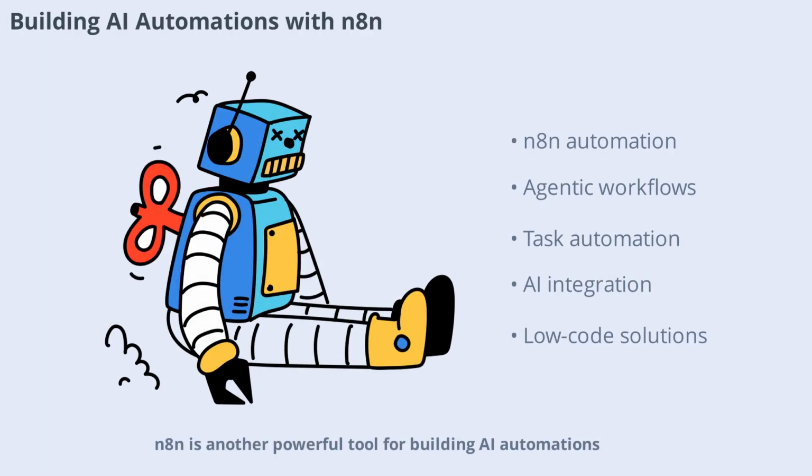N8N is another powerful tool for building AI automations. The course covers how to use N8N to create agentic workflows, automate tasks, and integrate AI models. You'll learn how to design workflows that interpret goals, gather information, call tools, and generate outputs automatically. These skills are essential for connecting AI to business processes and creating low-code, no-code solutions.